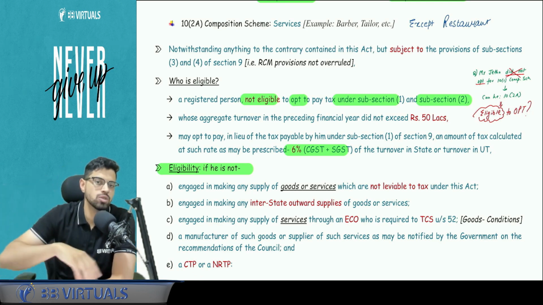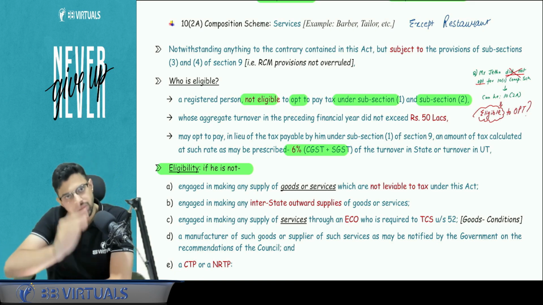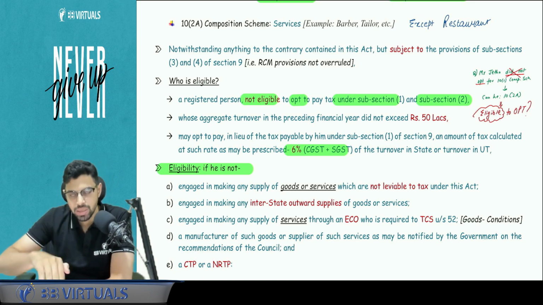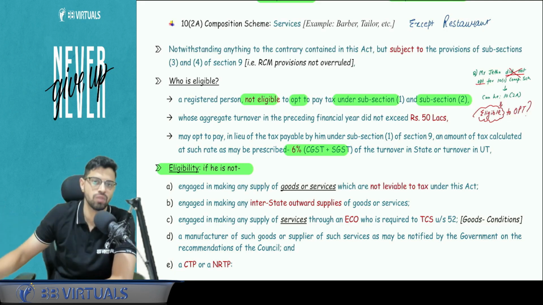So suppose last year it was 70 lakhs. In the current year you are allowed to go. In the current year till 1.5 CR you can stay. If your turnover in this year crosses 1.5 CR, then it will lapse from the date it crosses, and obviously next year you cannot go because your preceding year has crossed 1.5 CR.